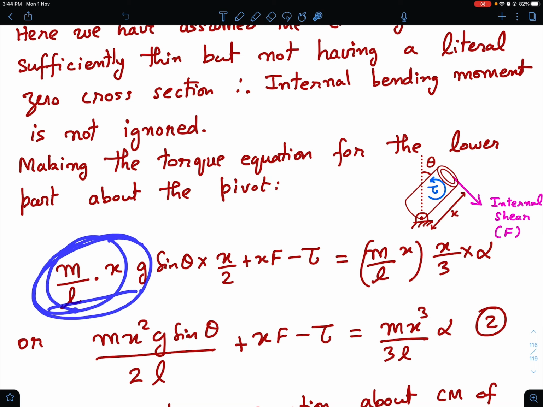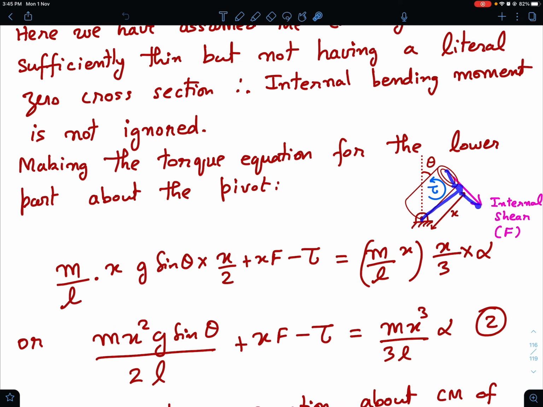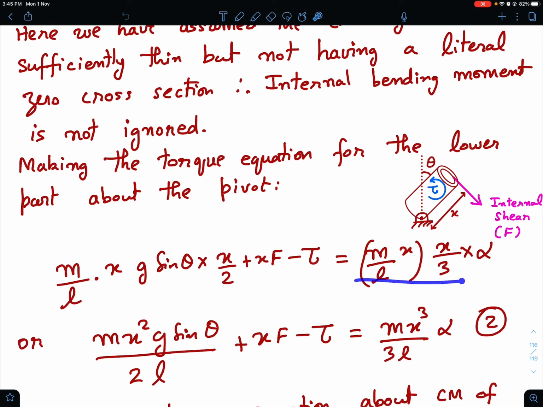So here is what I have written: m by L times x into g, this is the gravitational force, into x by 2 sin theta, this is the arm of that force. So this is the gravitational torque, plus the torque of the shearing force, that is x into F, and then this I have taken in the opposite sense, so minus the torque due to the bending forces, or you can say the longitudinal tensile and compressive stresses in the fibers.